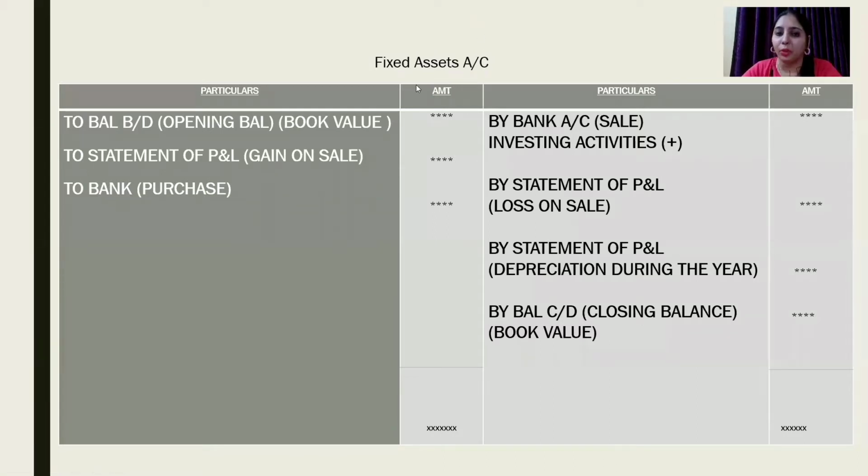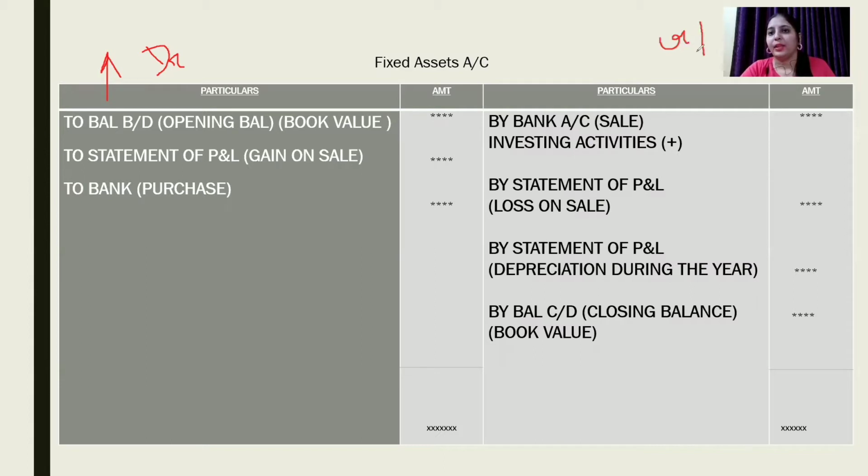We know that opening balance of assets is debited and closing balance of assets is credited. These opening and closing balances are book values. Book value means cost less depreciation; whatever amount comes is book value. We have studied in 11th class that whenever any asset increases, it increases on the debit side. This left hand side is our debit side. Whenever there is increase in asset, it will increase on the debit side, and whenever there is decrease in any asset, it will be on the credit side.